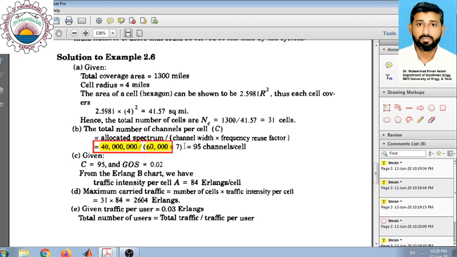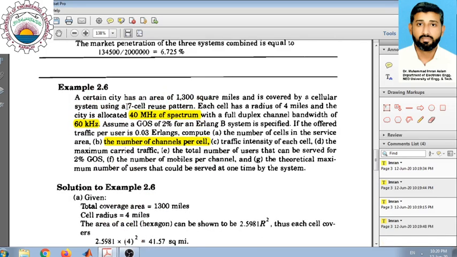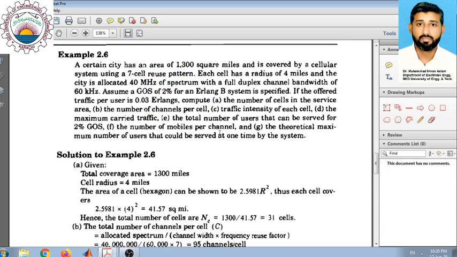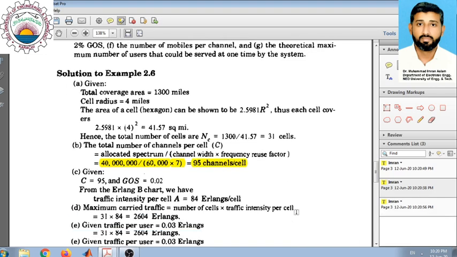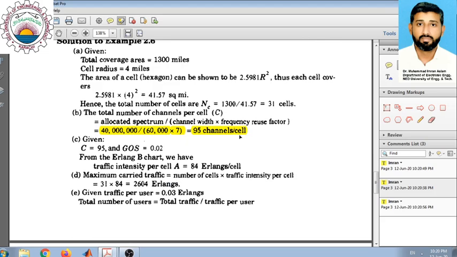And since we are using a 7-cell reuse pattern, these channels have to be divided among the 7 cells which we have in the system. So by having a 7-cell reuse pattern, each cell would contain the total channels divided by 7. By dividing 40 megahertz by 60 kilohertz by 7, we get the total number of channels per cell, which is 95 channels per cell here.